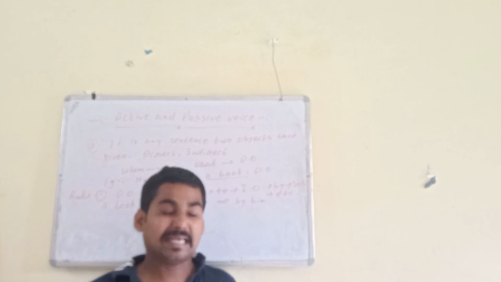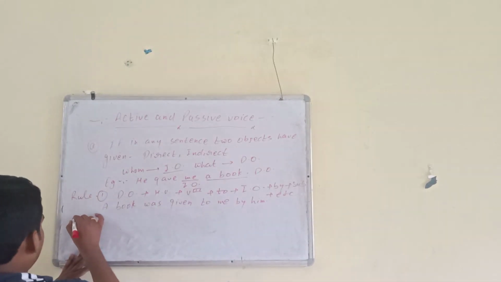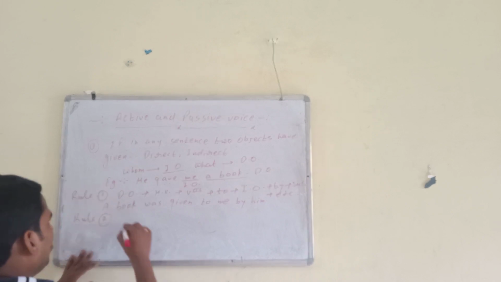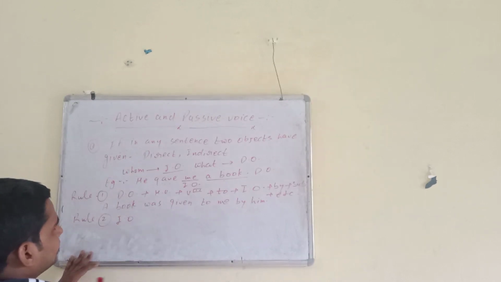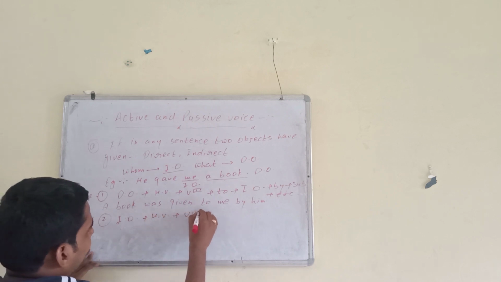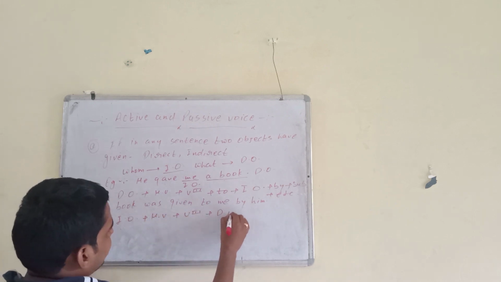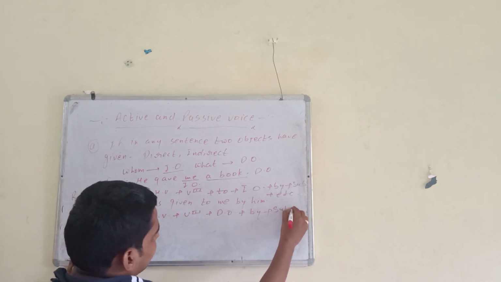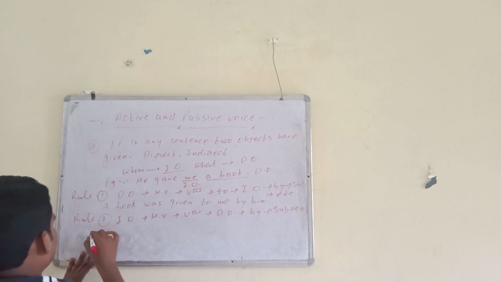This is the first passive. Now we will come to the second passive. The second rule is: first the indirect object, then helping verb, then third form, then direct object, then by, then subject, then other verb.